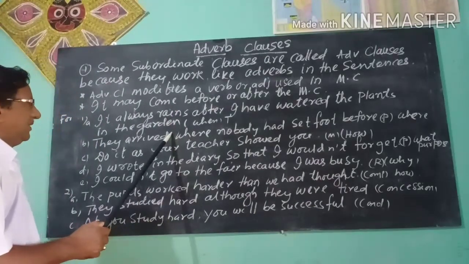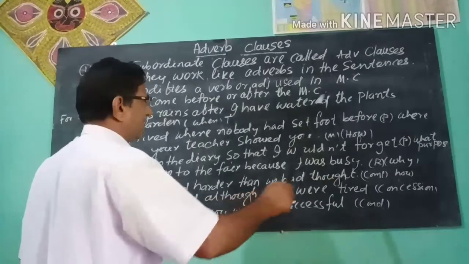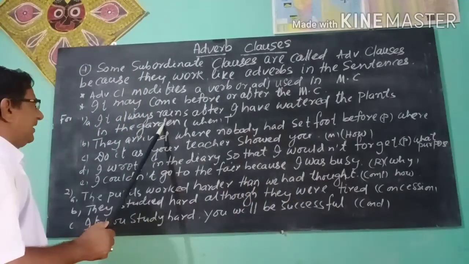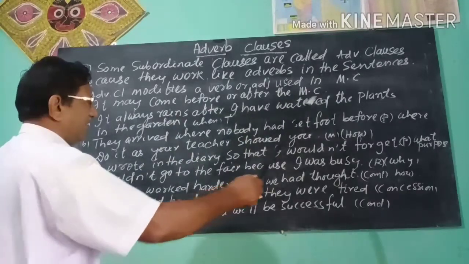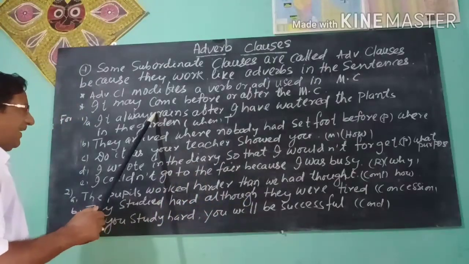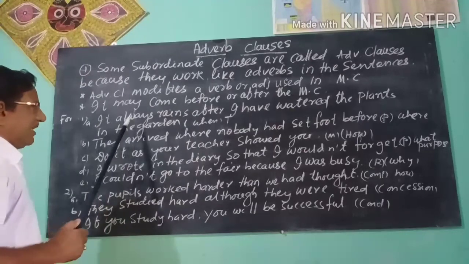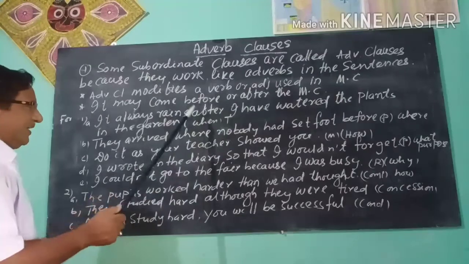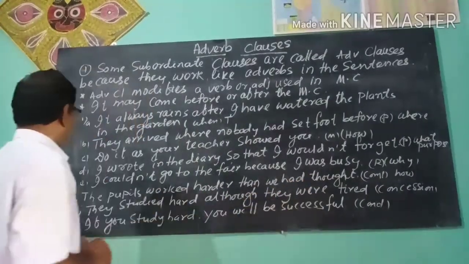So which is the adverb clause? After I have watered the plants in the garden is the adverb clause, and it always rains is the main clause. This adverb clause modifies the verb rains in the main clause. This is an adverb of time.